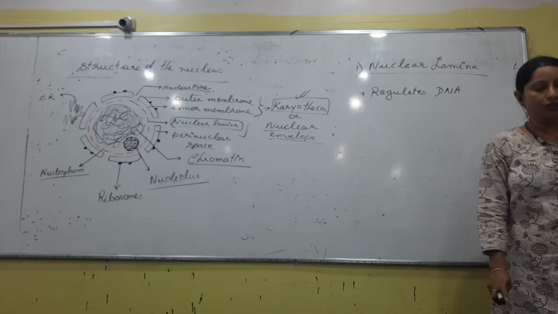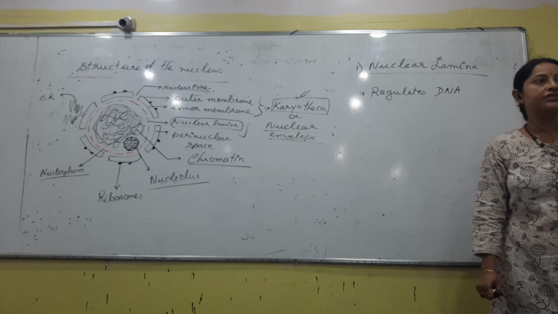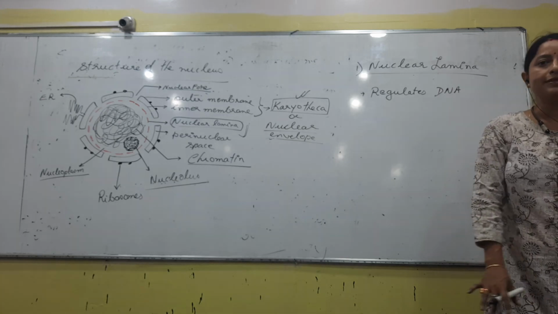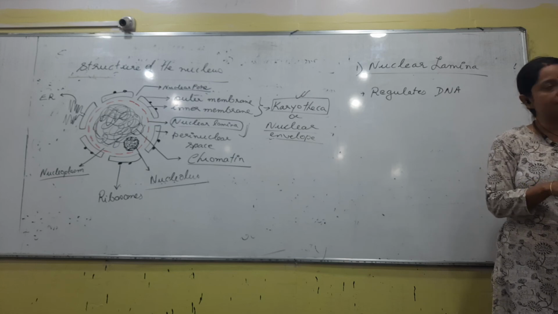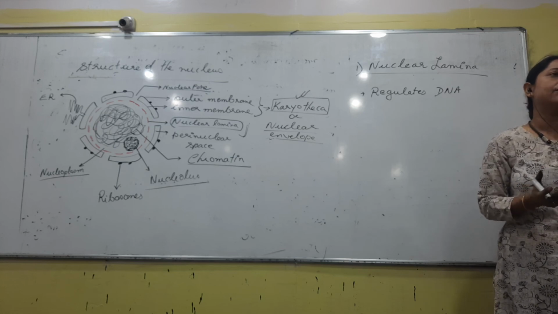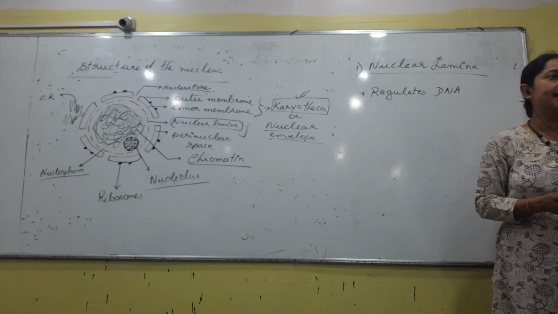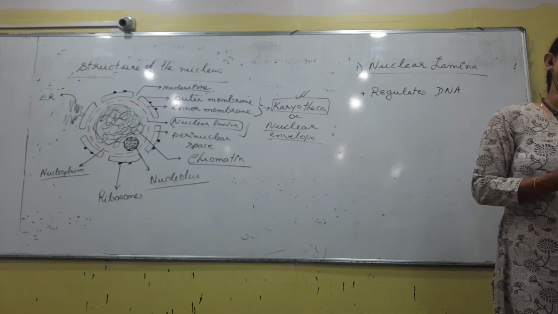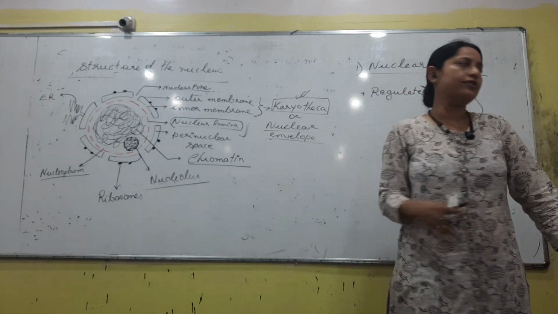Do you remember this word called secondary constriction? Right? Primary constriction, secondary constriction. If you remember secondary constriction, it also has another name, that is NOR, the nucleolar organizing region. So that is the place where the nucleolus is found.